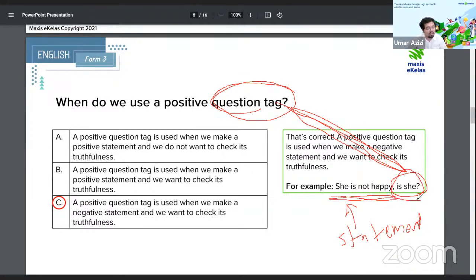You tag the question. Tag itu tampal. Itu tampal soalan kat ujung ayat tu. Kalau apa kan? Kalau apa statement. Kan is the tag question there. Kalau apa ke dong? That kind of format.